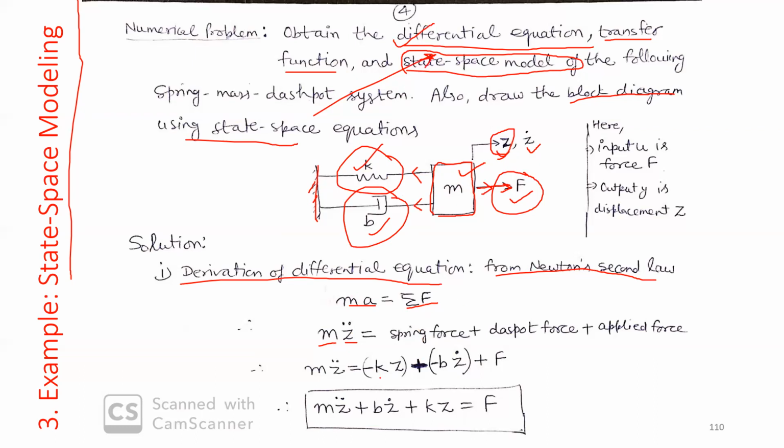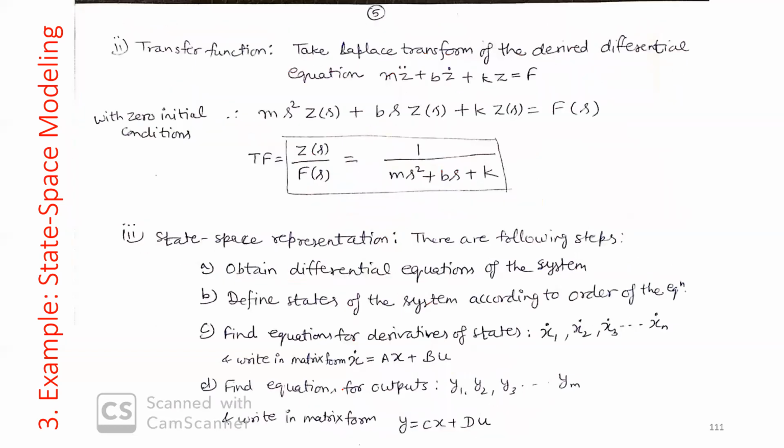So this is spring force, say minus kz, because it is opposing this applied force. So we take minus for this, and plus for this. Minus bz dot is the dashpot force, and the applied force we take as positive. So finally, the differential equation of the system is this. And this is a second order equation because we have the second derivative of z.